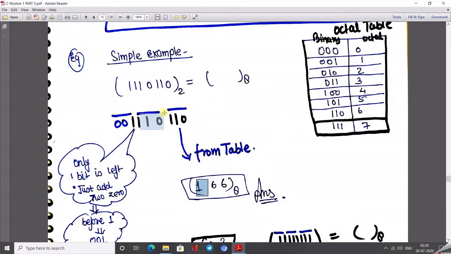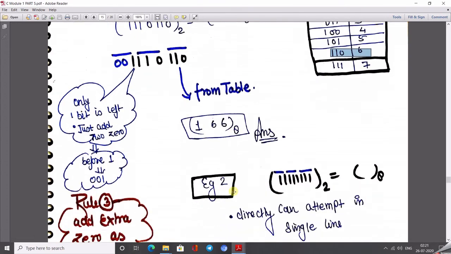Then we have 110. After getting this, we match our table. 110 is equivalent to 6, so we write 6 here. Again we have 110, so again we have 6. In which number system are we going to convert? The octal number system, so just write octal.